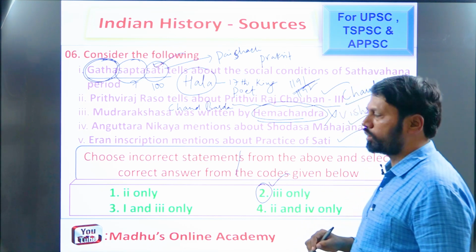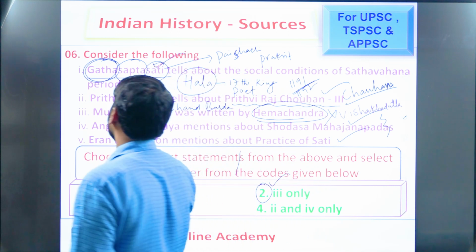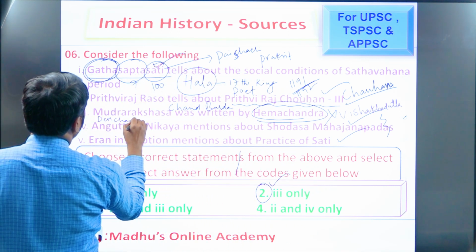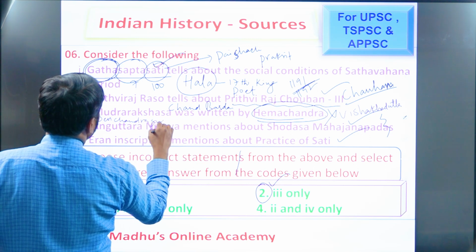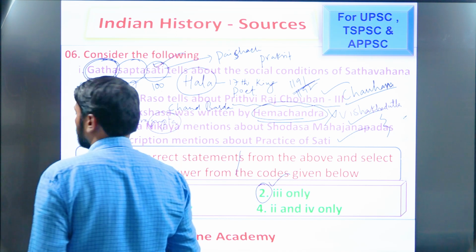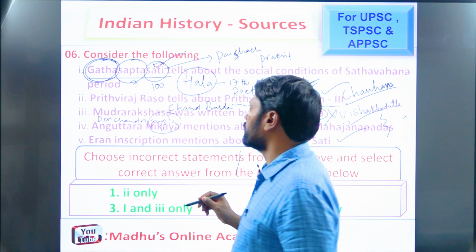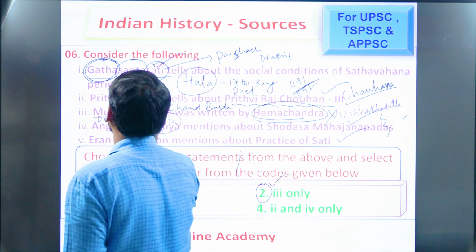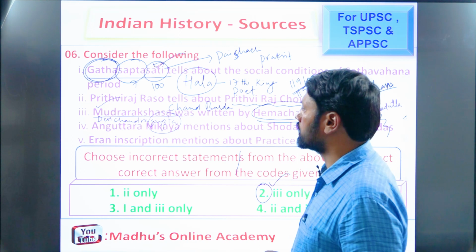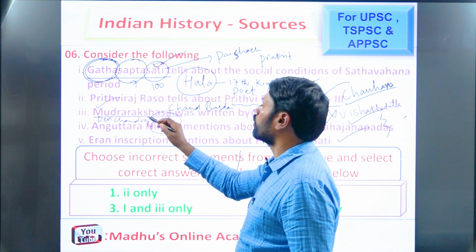Actually, Vishakhadatta not only wrote Mudra Rakshasa, but Devi Chandragupta was also authored by him. In the book title itself, there is Gupta. So remember easily: Devi Chandragupta belongs to the Gupta period, and Mudra Rakshasa starts with the letter M. That's why Mudra Rakshasa deals with the Mauryan Empire, the Mauryan period, remember.